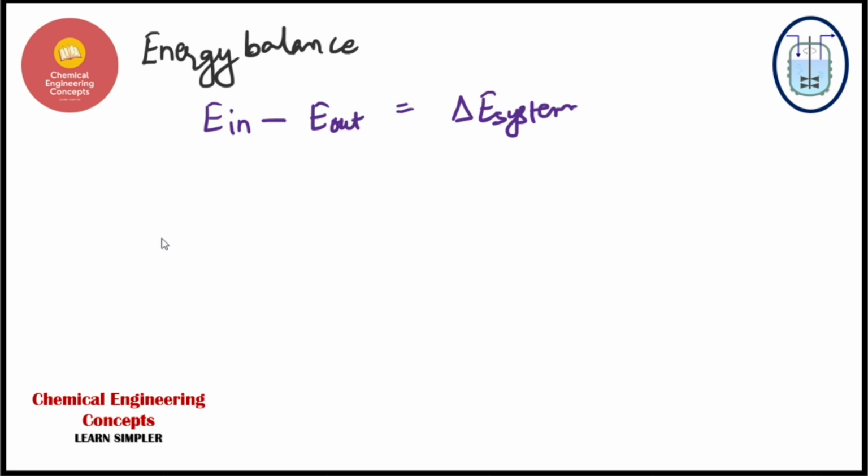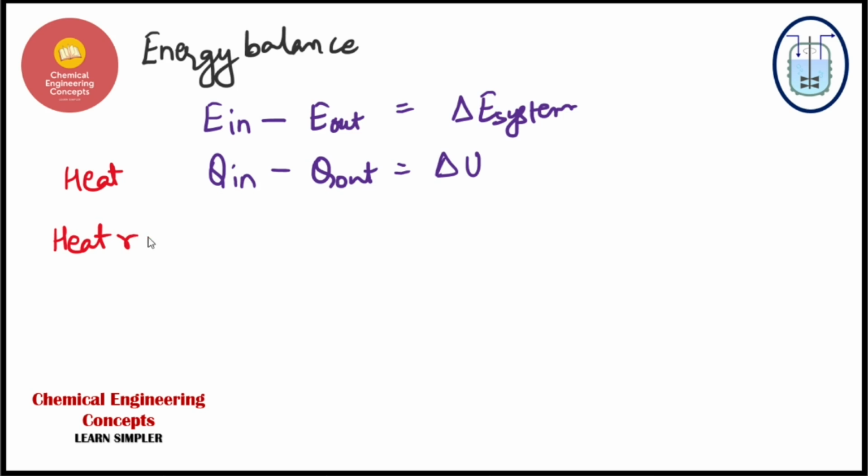If I talk about heat, then heat in minus heat out must be equal to the change in the internal energy, because we have taken our system, the house, as a closed system. So this will be delta U. I should write this so that you can easily understand. When I talk about the heat rate, we have to apply a dot here.